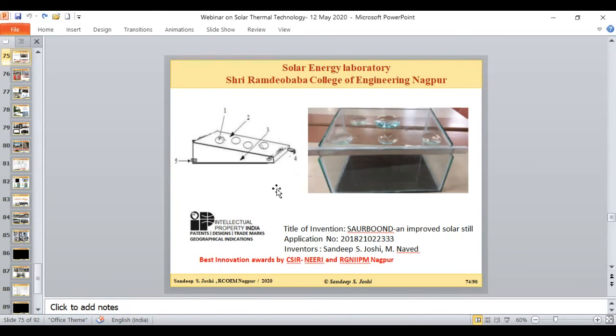Now this is the solar distillation system for which we applied for the patent. You can find more detail with this application number. This is now published in the Indian Patent Journal.